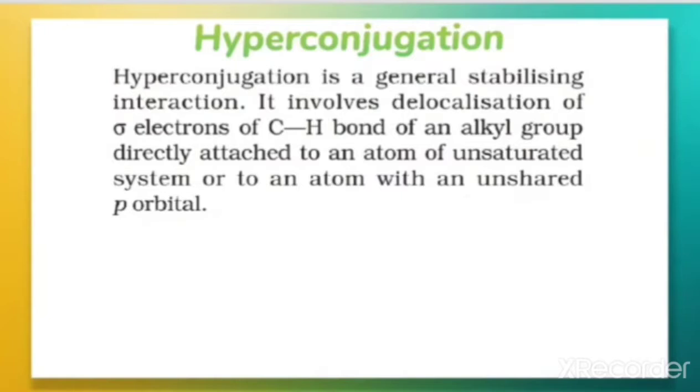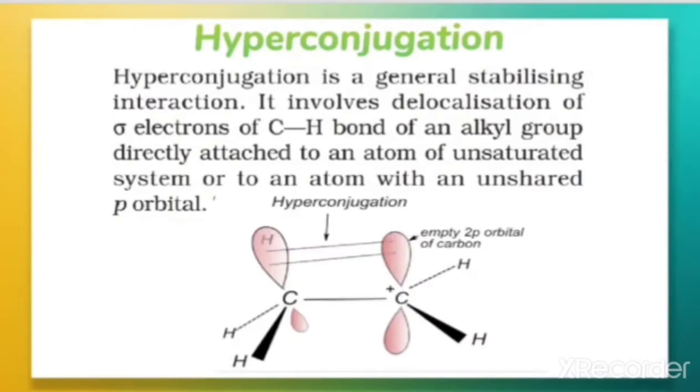It involves the delocalization of sigma electrons of the C-H bond of an alkyl group which is directly attached to an atom of an unshared system, or to an atom with an unshared p orbital. So let us take an example, the ethyl cation. The formula is CH3CH2+.